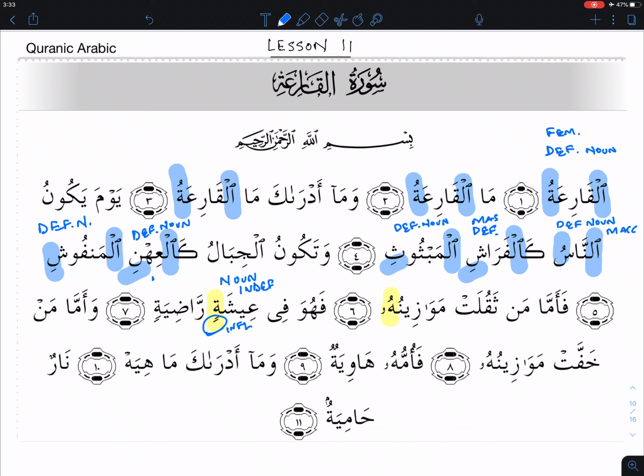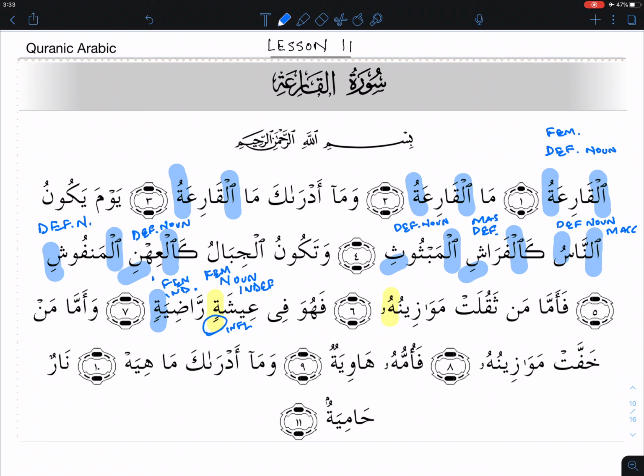Radiyatin, the same thing applies here. Again, you've got the tanween at the end, and you've got a noun here that has tanween and a sign of femininity. So both ishatin and radiyatin are feminine nouns. Both are feminine, indefinite. Okay.